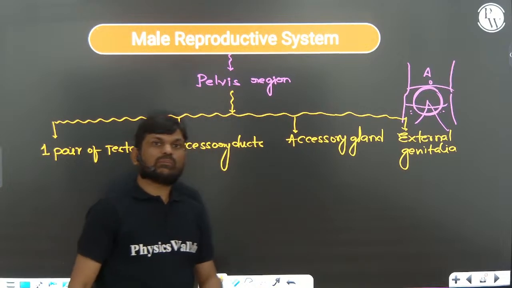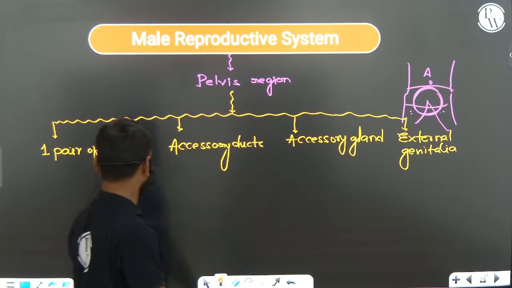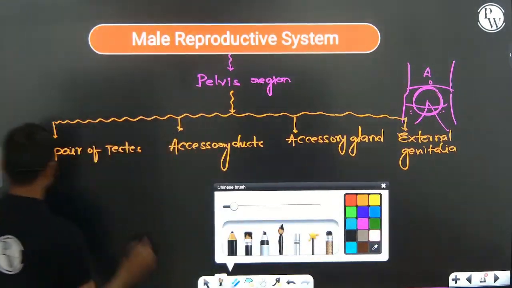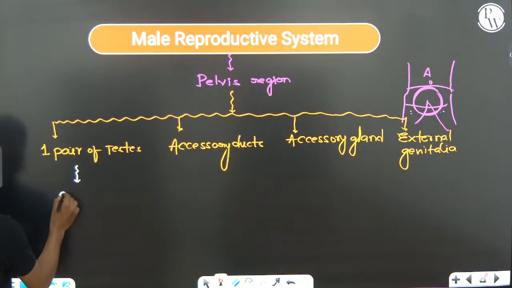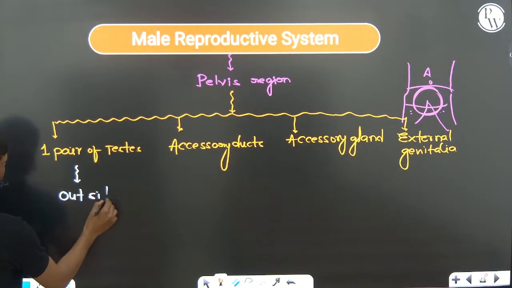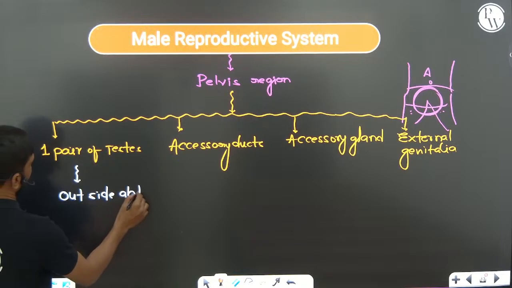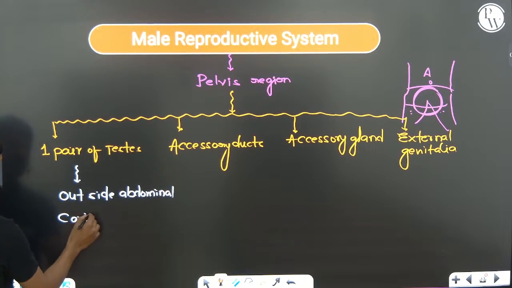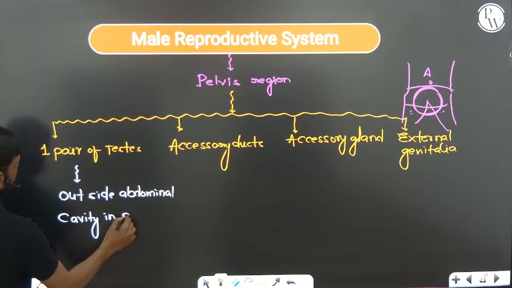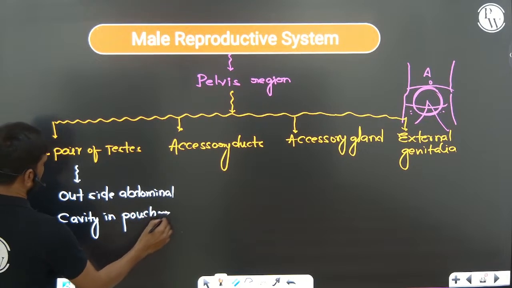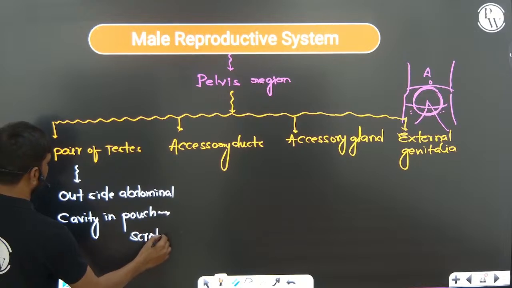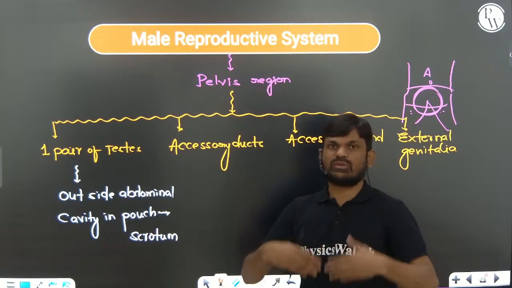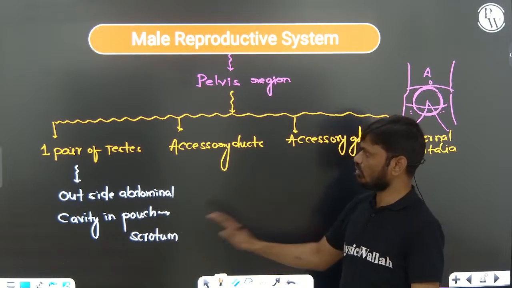Right? So these are the parts of the male reproductive system. One pair of testes is present outside the abdominal cavity in a special pouch that is called the scrotum.